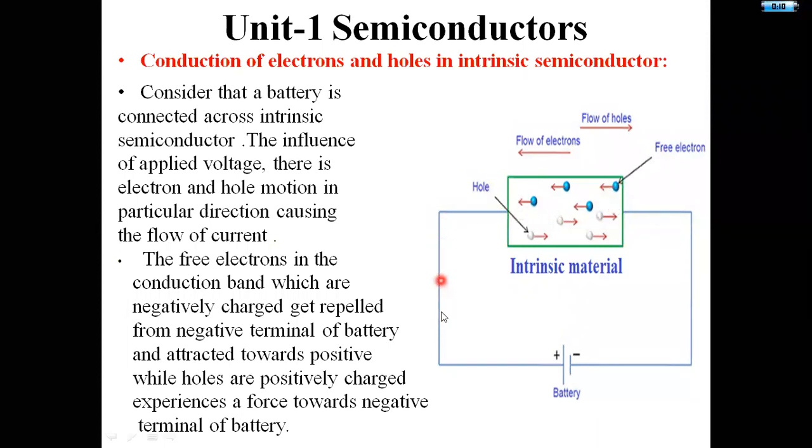These electrons are negatively charged particles, so they are attracted towards the positive terminal of the battery, whereas these holes are positively charged particles, so they are attracted towards the negative terminal of the battery. The flow of electrons and holes is in opposite directions. You can observe this direction of flow: electrons are flowing towards the left side, whereas the flow of holes is taking place towards the right side.